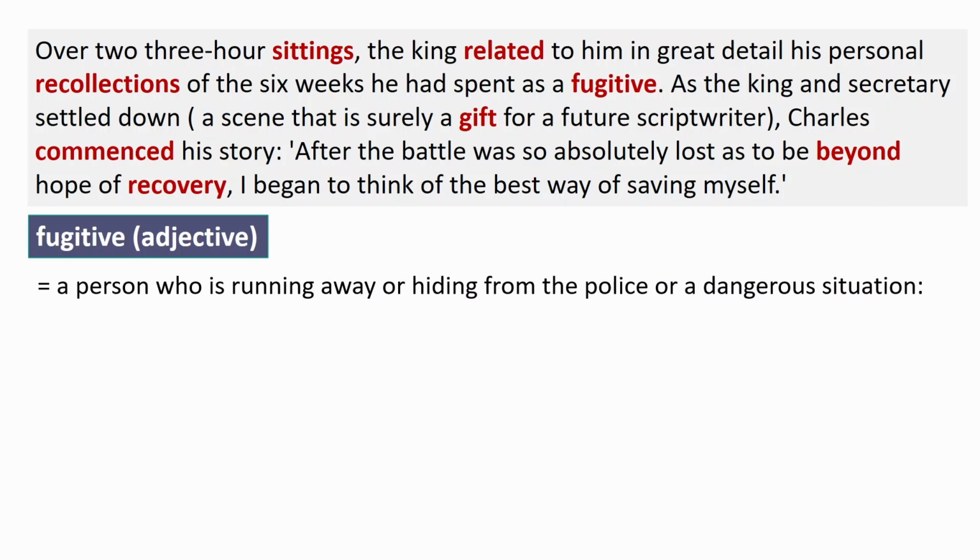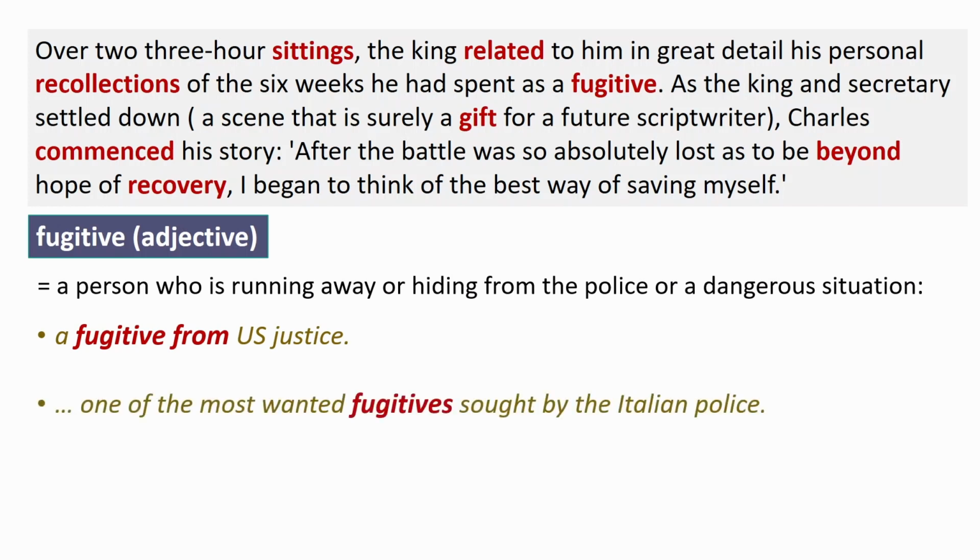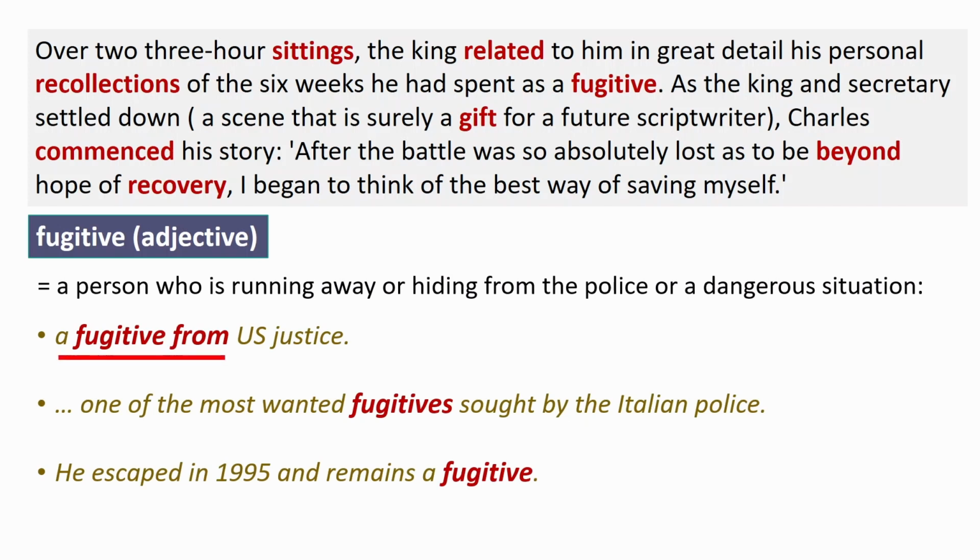Next we have fugitive, a person who is running away or hiding from the police or a dangerous situation. Example: a fugitive from US justice. One of the most wanted fugitives sought by the Italian police. He escaped in 1995 and remains a fugitive. A fugitive from, wanted fugitive, and remain a fugitive are good collocations here.